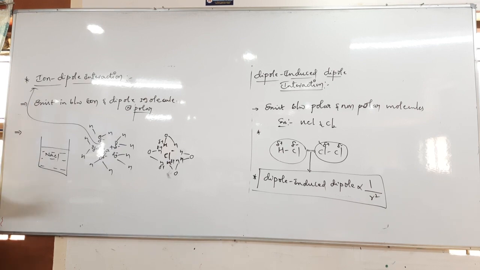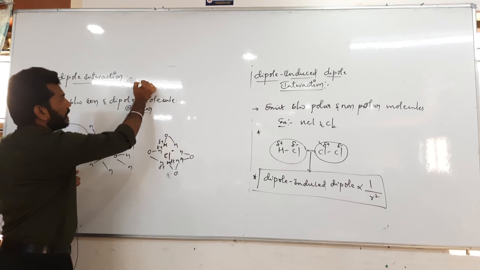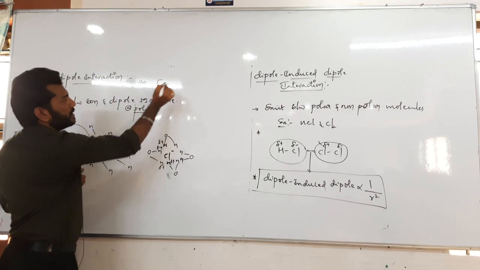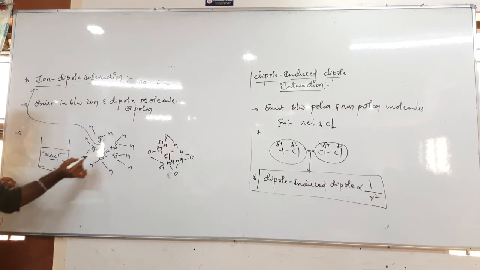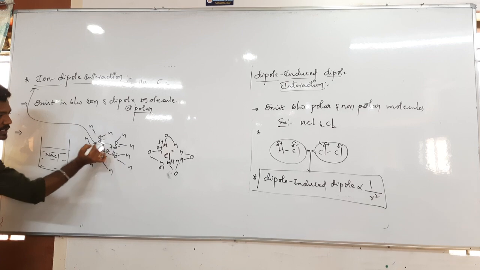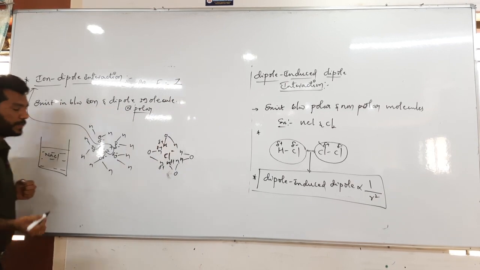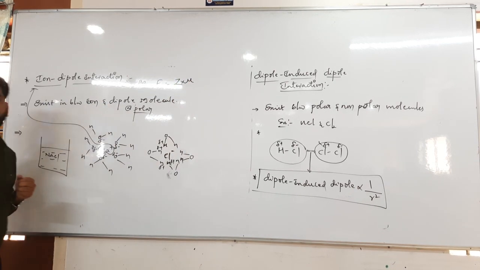One thing you must know is that ion dipole interaction depends on the oxidation state, I mean the charge on the particular ion, which can be indicated by Z, and their corresponding dipole moment.